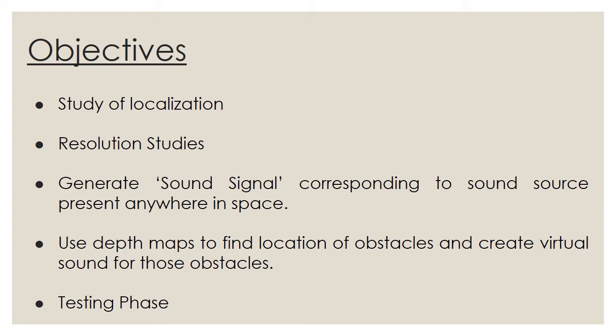Then, using these two information, we need to create sound signals which correspond to a sound source located anywhere in space. When these signals are presented through earphone, person identifies the location of virtual sound source. Now, using information from the depth maps captured by the stereo cameras, we finally generate sound signal which describe a scene to a blind person, assuming every obstacle is a sound source. Finally, we need to do testing for these generated signals, which validate our idea that such study can be taken further to provide real-time assistance to blinds.